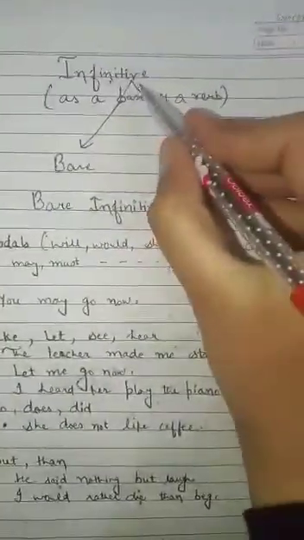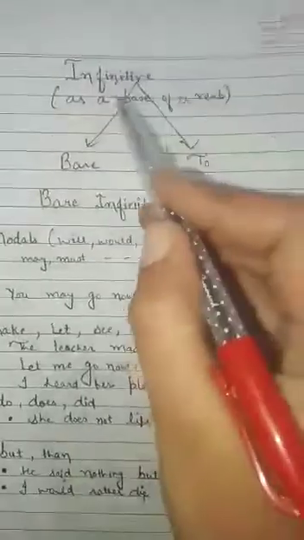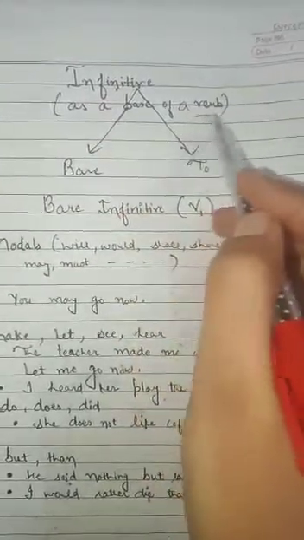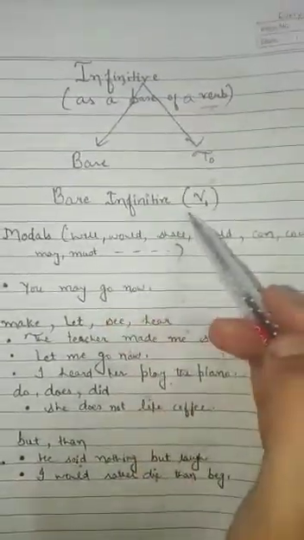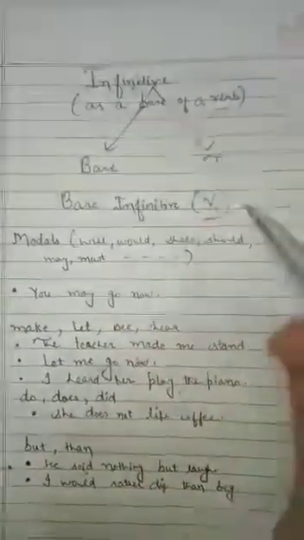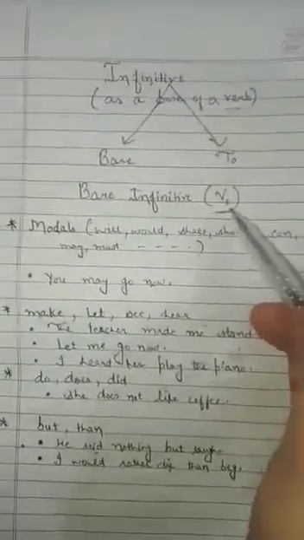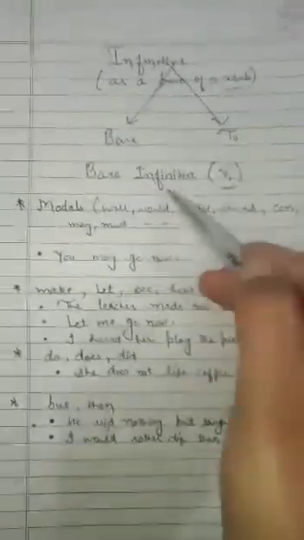So students, let's see the rules of infinitive. Infinitive is used as a base of verb, means in a sentence it will be used like a verb only. And it has two types, as I've already told you: bare infinitive and to infinitive. In bare infinitive we use first form, only first form. So let's see where first form is used or where bare infinitive is used.